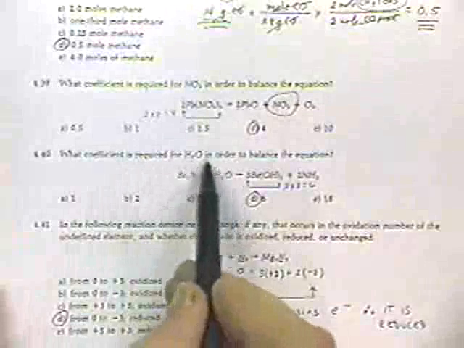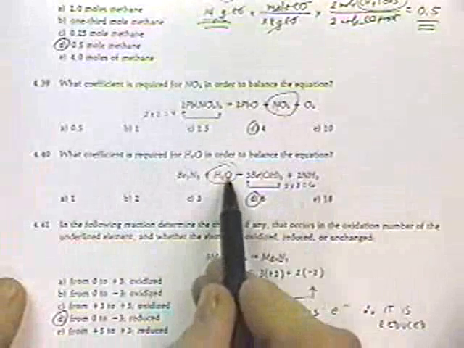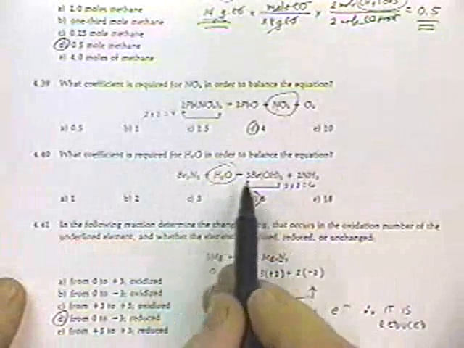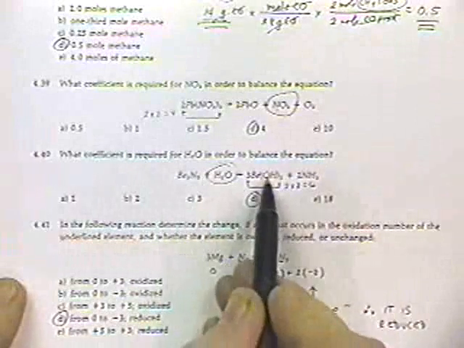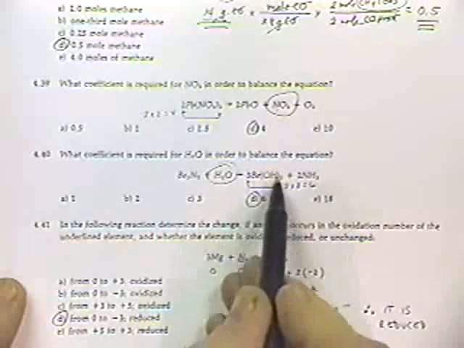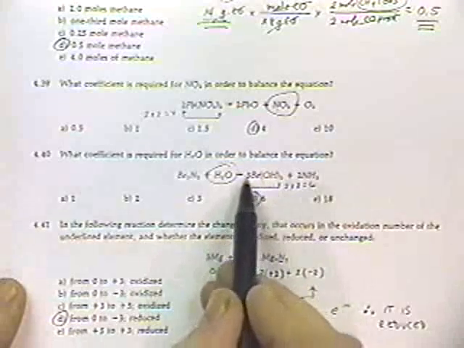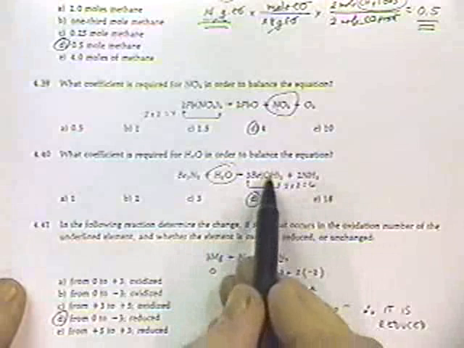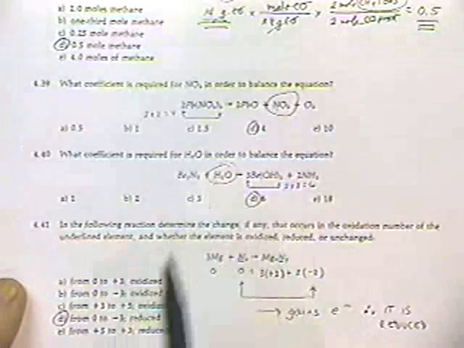What coefficient is required to balance this reaction for the water? So that's the question. In this case, oxygen is unique to water on the left-hand side, so we can just look at the oxygens on the right-hand side. We see we've got 2 oxygens in that hydroxide ion, and there's 3 of them. So we have 3 times 2, so there's 6 oxygens on the right, and we better have 6 oxygens on the left. So the coefficient here has to be 6.